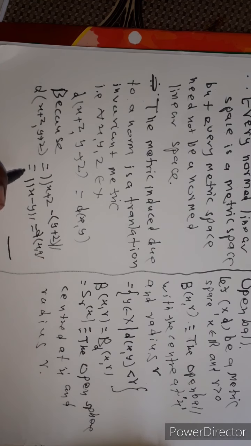This is the concept of open ball. Let's see here what is the open ball. The open ball B(x, r) in a metric space (X, d) is the set of all y belonging to X such that the distance between x and y is less than r. Open ball is also denoted by B_d(x, r). It is also denoted by S_r(x), meaning the open sphere centered at x and radius r.